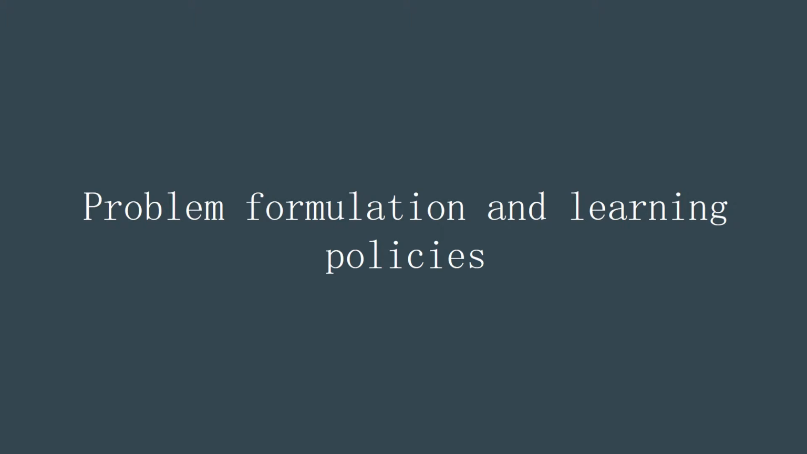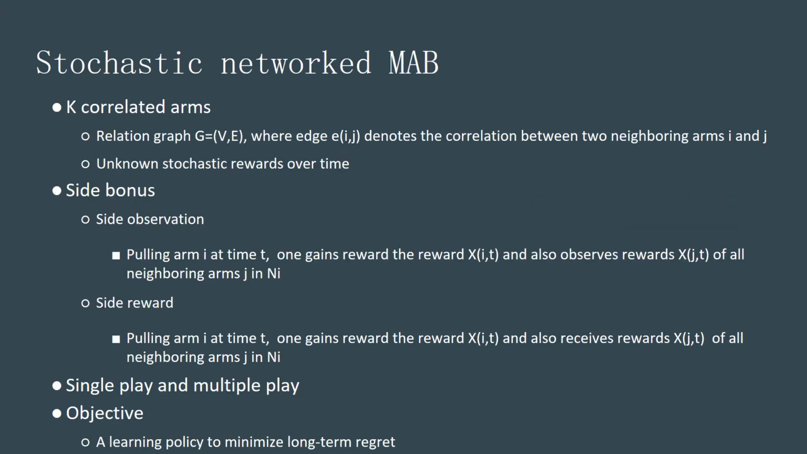Next, I will give a problem formulation and our learning policies. Let us assume that the rewards of the arms follow an unknown IID stochastic process. We mainly study the stochastic network MAB problem. As we mentioned, the major difference is that it has K correlated arms. We have a relation graph G, where edge e_ij denotes the correlation between two neighboring arms i and j. Because of correlated arms, we get an actual bonus on the neighboring arms of the selected arms. Based on the types of bonus, we have side observation and side reward.